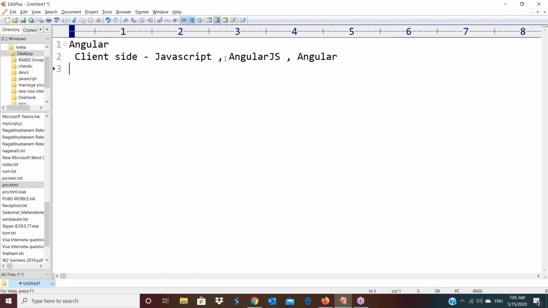So here we should get complete clarity. What is the difference between AngularJS and Angular? Those things we are going to discuss now. Before that, what are the benefits we have between JavaScript and AngularJS? Now first a little bit of clarity I am giving you on AngularJS, then you can easily understand Angular concepts. Is it clear? Now if you take AngularJS,